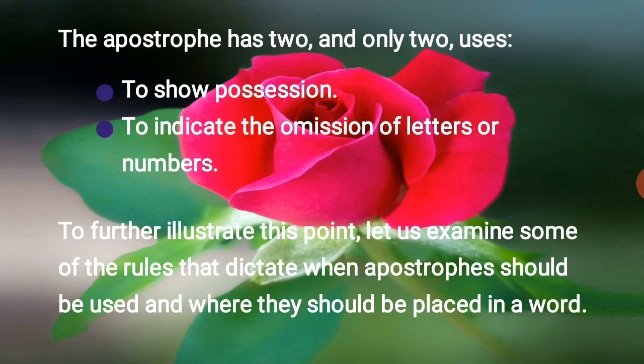The apostrophe has two and only two uses. The first, to show possession. Possession means showing the state of ownership of a thing. Second, to indicate the omission of a letter or a number. Instead of the omitted letter, in that place we will use an apostrophe, whether it is a letter or a number.